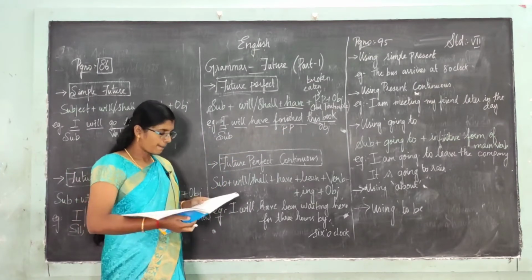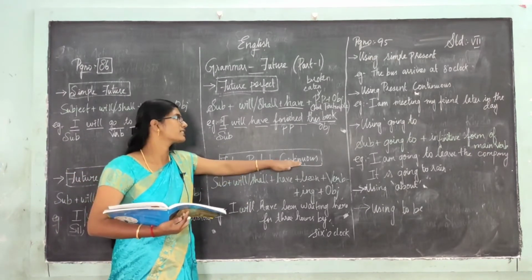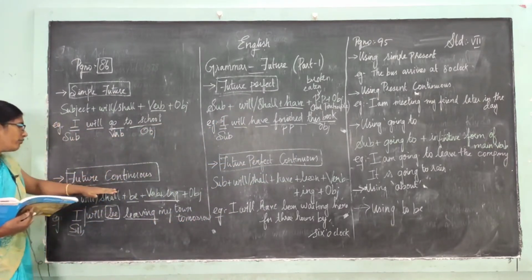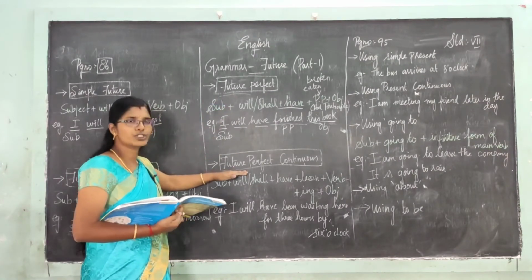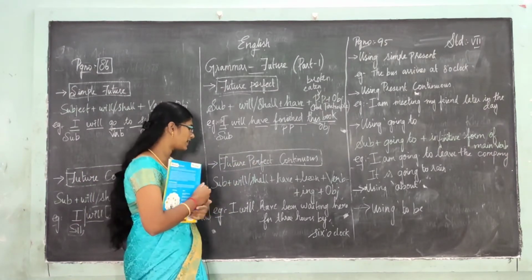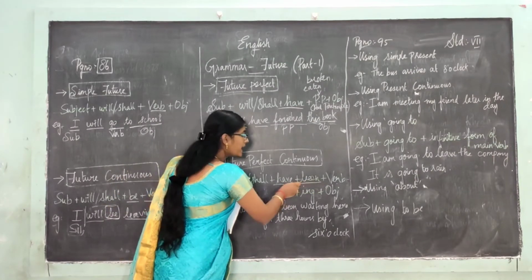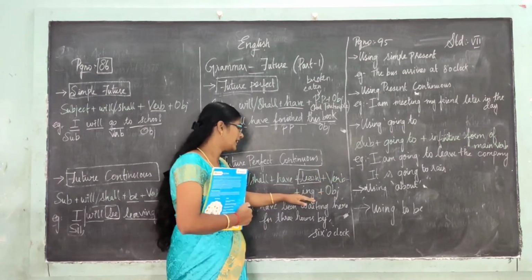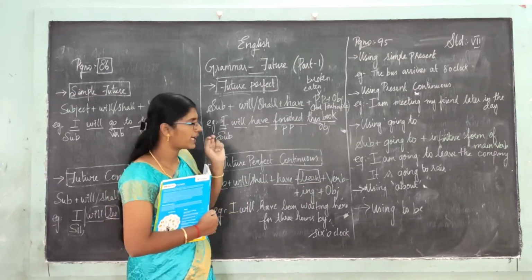Okay, and coming to the next type of tense, future perfect continuous. Future perfect also has a continuous. In simple future we have future continuous, so the same pattern, for future perfect we have future perfect continuous. Look at the format of the sentence. Subject plus will or shall plus have plus been. For continuous here you have to use been plus verb plus ing plus object, that is the ing form of verb.